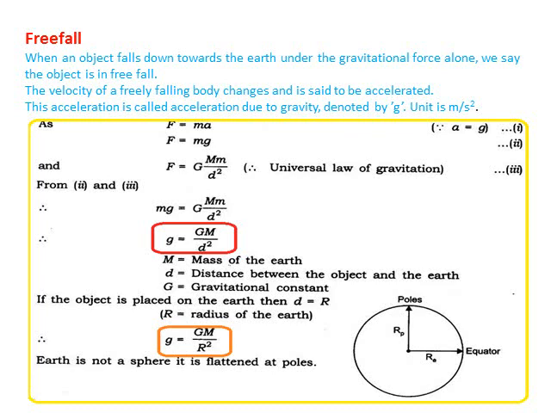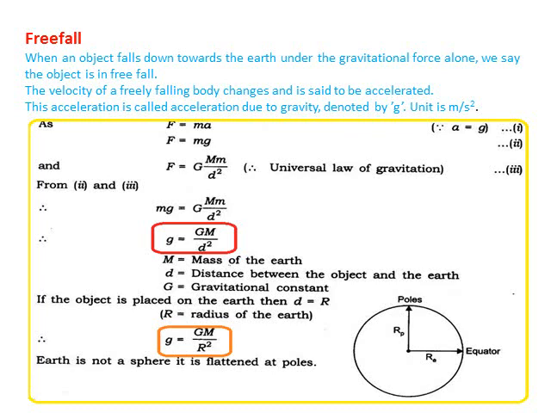And now F is equal to G m by d square. Where did we get this equation from? It is the universal law of gravitation. So this is the third equation. So we have three equations for the force. F is equal to ma for those bodies which travel straight, that is, from left to right. F is equal to mg for those bodies which are moving up and down. And F is equal to G m by d square, which we got from the universal law of gravitation.